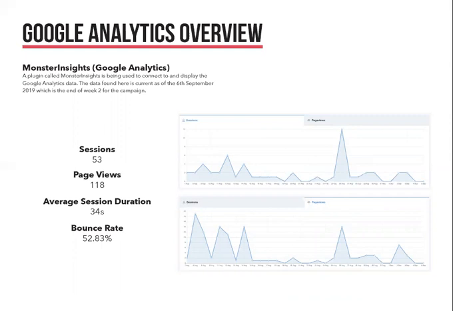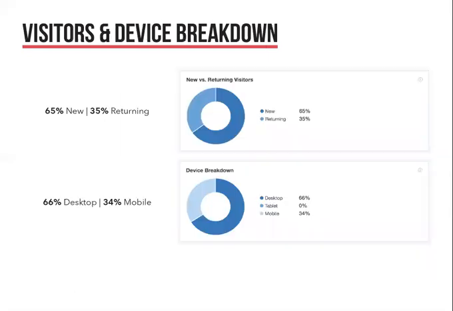So from the analytics data we can see here, we can exclude everything before August 26th when the campaign went live, as the spikes in the data are myself and other students looking into the website being built. We can see a generous spike in traffic on August 26th when it officially went live and has since declined quite a bit in sessions and page views per day. This could be because people aren't as interested in the content I've been posting or aren't as keen to click on the links in the social media posts.